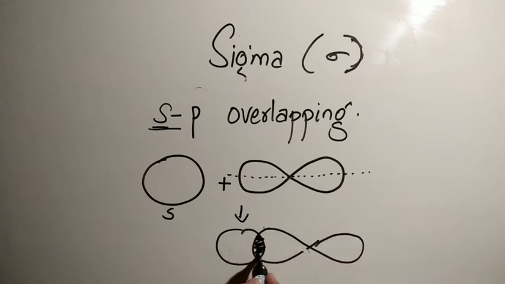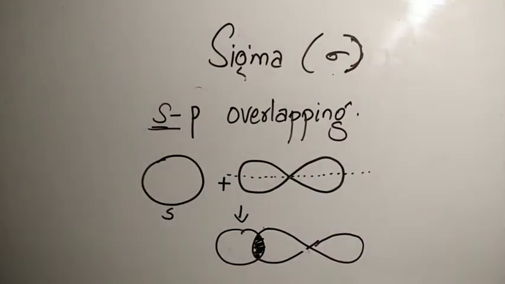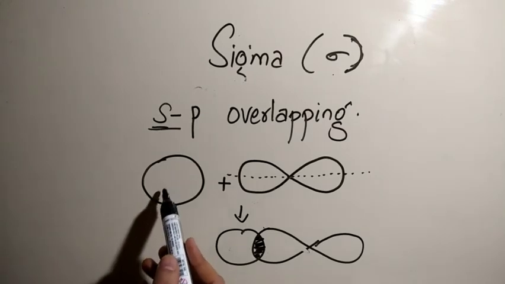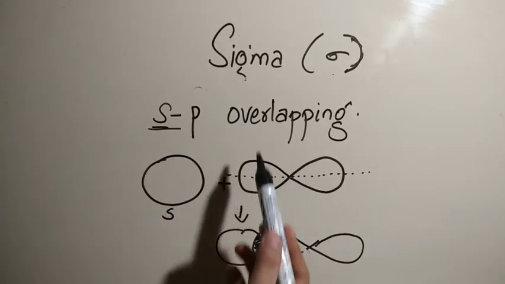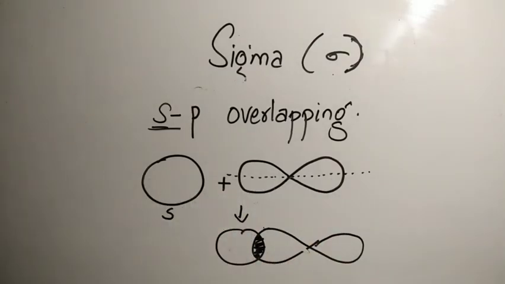So this type of overlap is known as sp overlapping, and the bond formed is known as sigma bond. That is, in this case, half filled s orbital and half filled p orbital combine to form sp overlapping.